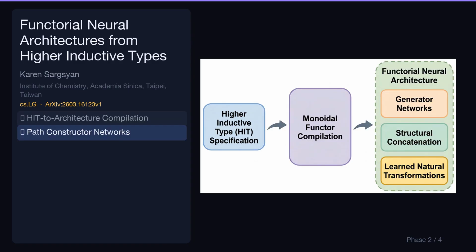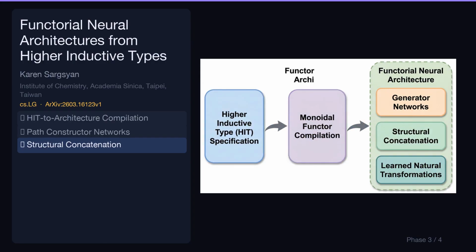Path constructors within the HIT specification are implemented as dedicated generator networks. These networks are responsible for producing representations corresponding to the fundamental building blocks of the target space. Composition of paths is realized through structural concatenation of the outputs from the generator networks. This mechanism ensures that the combined representation inherently respects the compositional structure of the input.